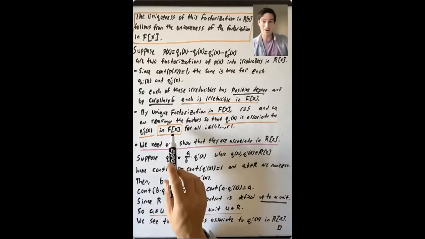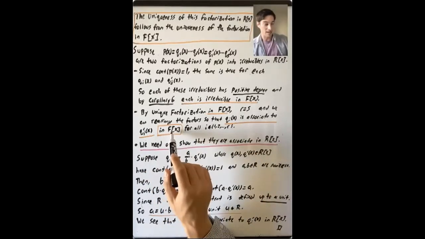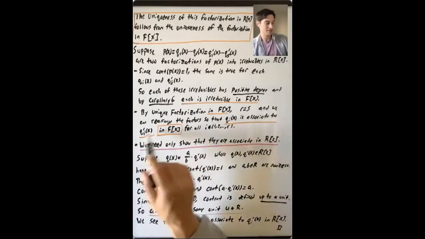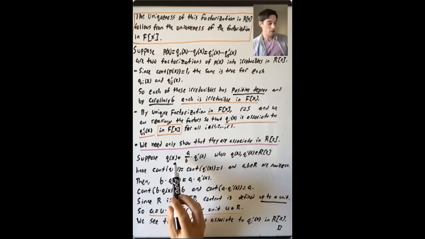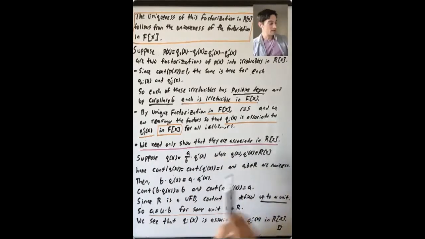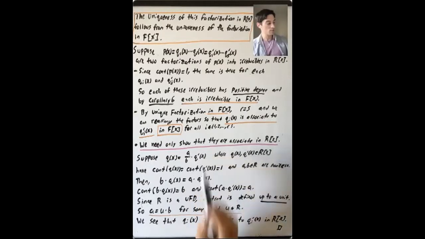And right now we know that we can write each of them as a unit in F bracket X times, each one of these differs by a unit. And the problem is that R doesn't have as many units as F, so there's still something to prove. Okay, so let's suppose that we have two polynomials, Q of X, Q prime of X in R bracket X, and Q of X is equal to A over B times Q prime of X.